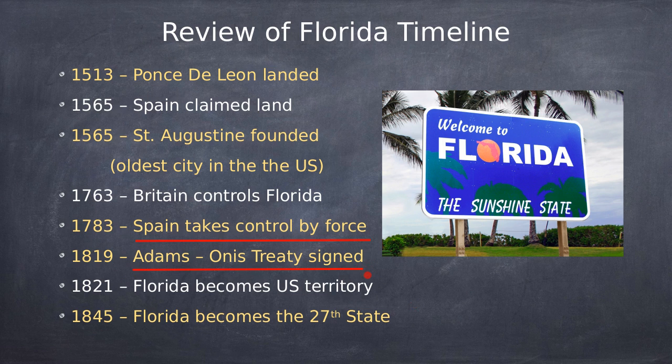What territories did this give the United States? That would be Florida and Oregon. In 1821, Florida becomes a U.S. territory, and then in 1845, Florida becomes the 27th state of the United States of America. All right, so that was a review of the Florida timeline.